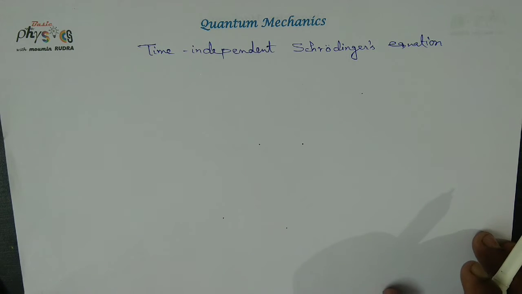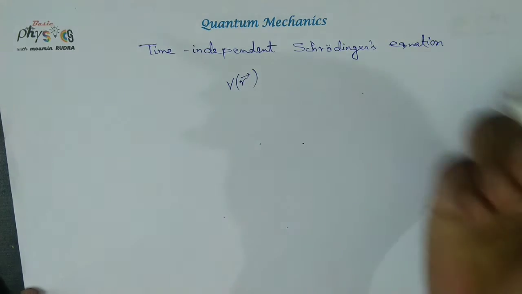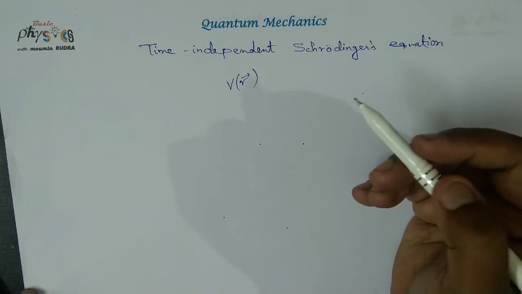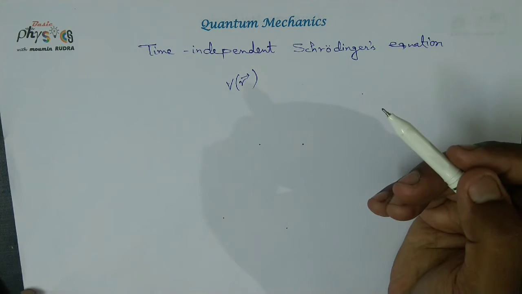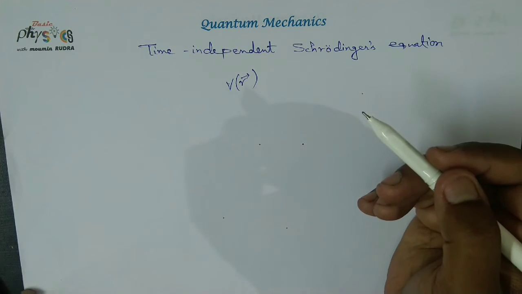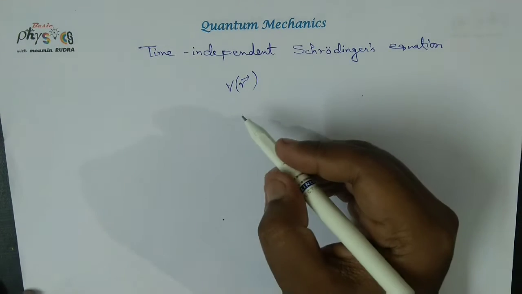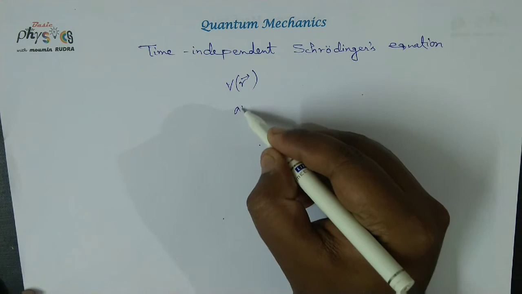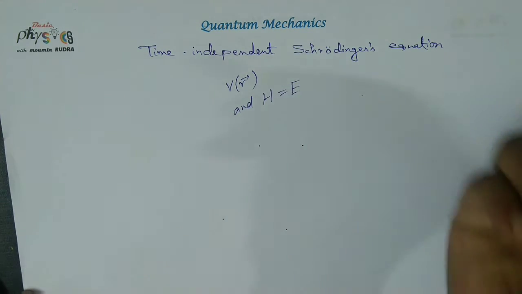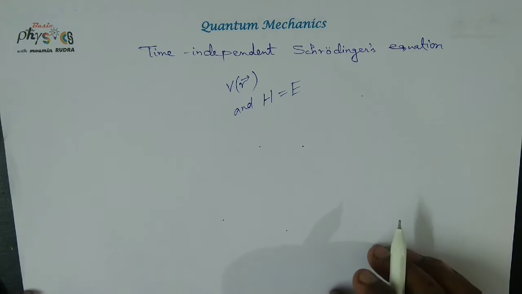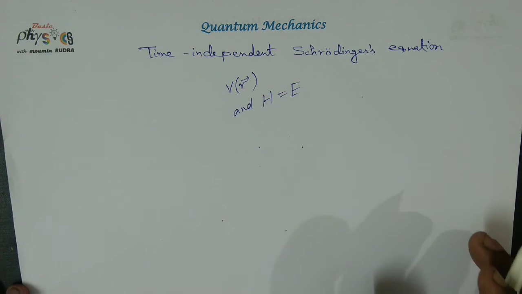If the potential energy V(r) is not an explicit function of time but a function of position only, then the total energy E of the particle is a constant of motion, H equal to E. The total wave function of the particle can be written by separation of variables.